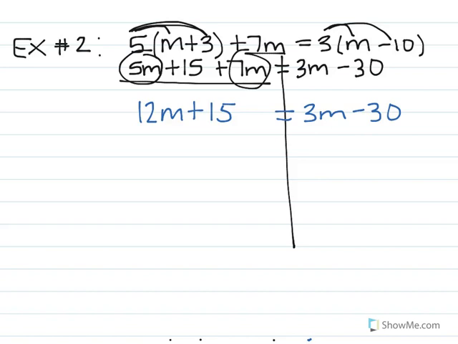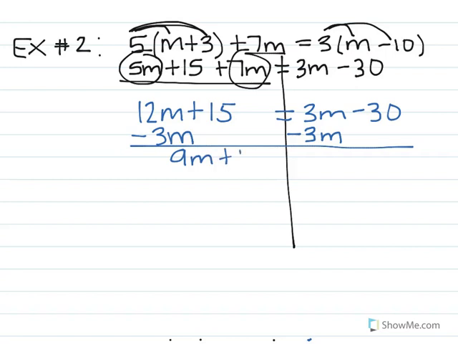So now I'm where we actually left off on our example number 1. I'm going to now work with our variables. I want to try and get them to one side, so I'm going to subtract the lower one because I want to try and have positives. You could totally subtract the 12, but you'll have negative m's left over, which is fine and it will turn out the same answer. So now 12 minus 3 is 9m. I still have this 15 over here that I need to keep, and then these cancel each other out and we're left with negative 30.